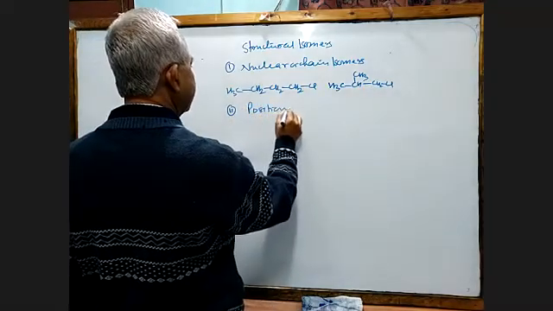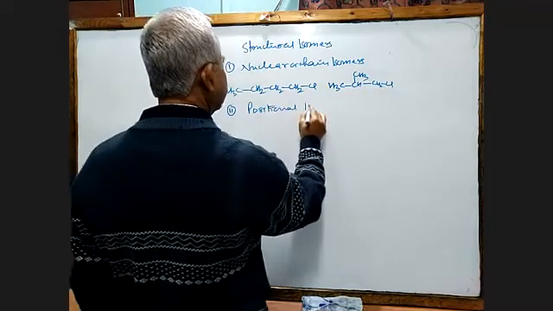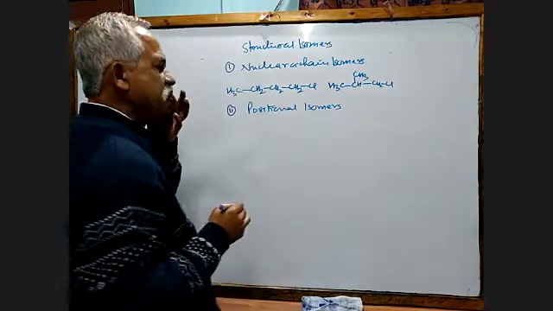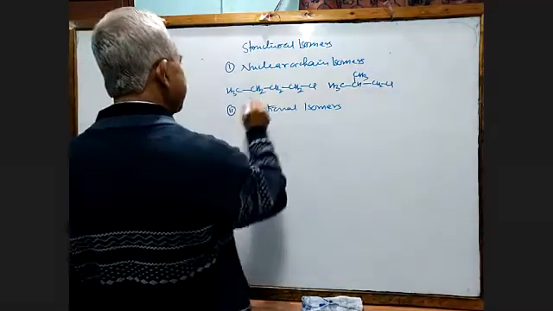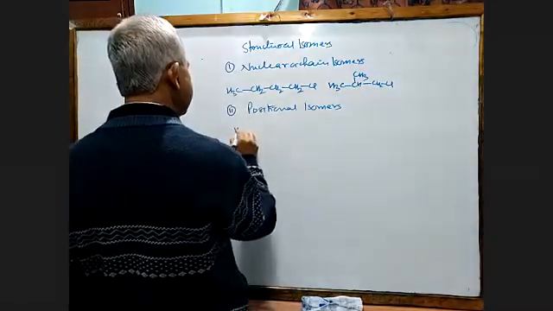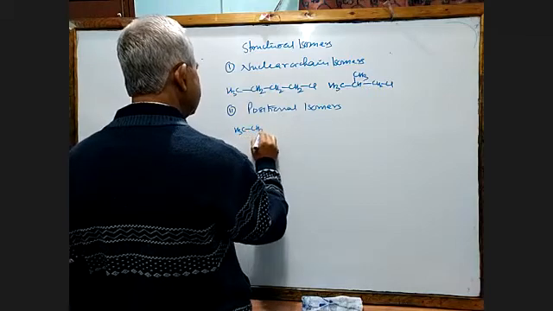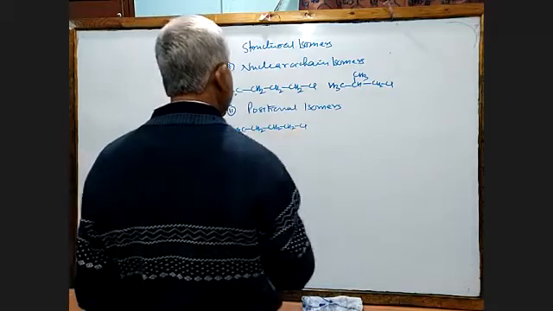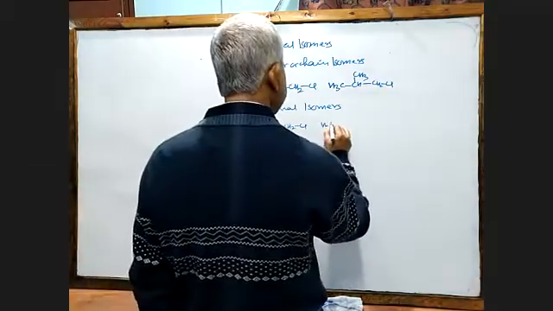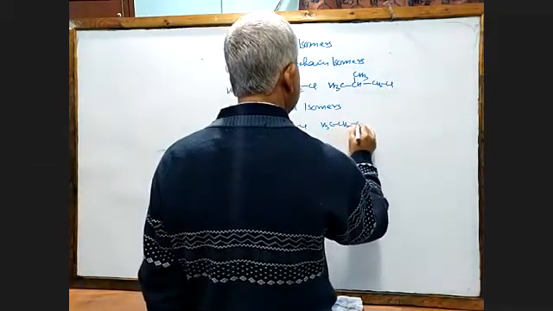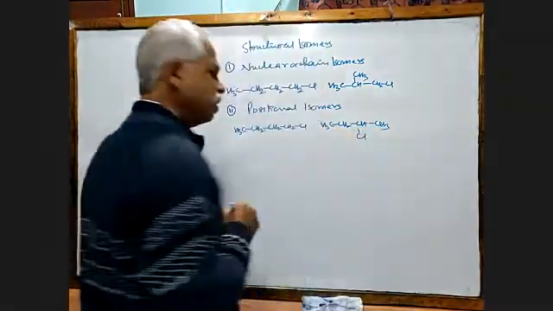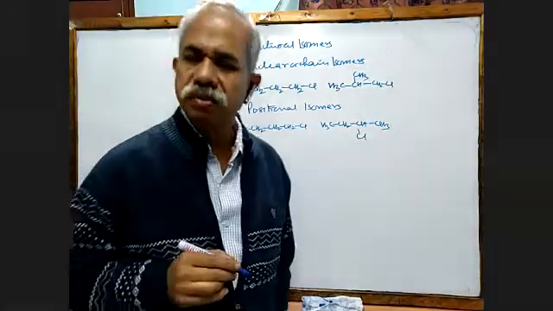Then it can show positional isomer. Let me write the first one again: CH3, CH2, CH2, CH2, Cl, 1-chlorobutane. This will be CH3, CH2, CH, CH3 with Cl, so this is called 2-chlorobutane.